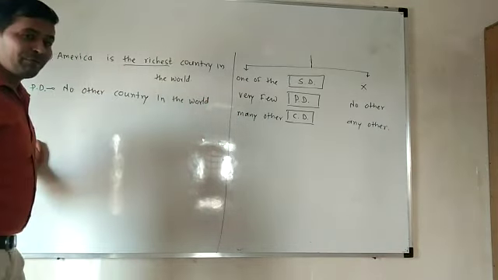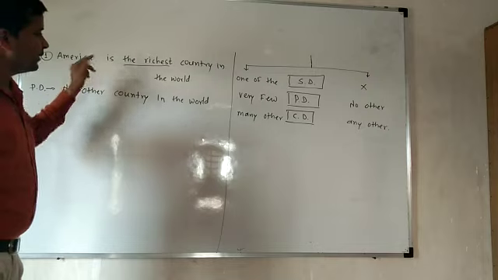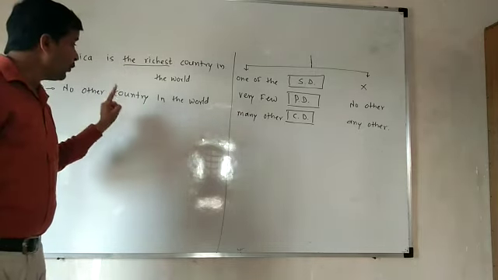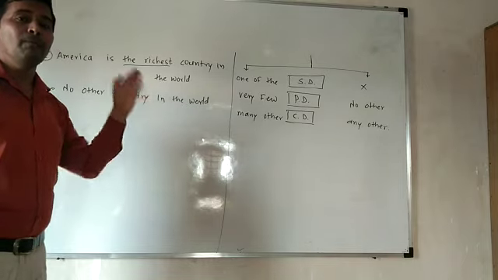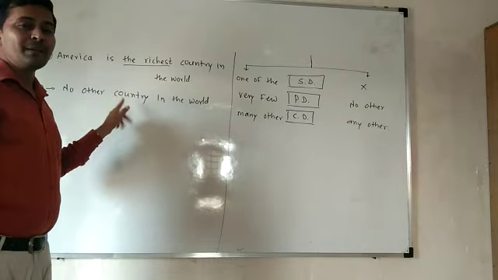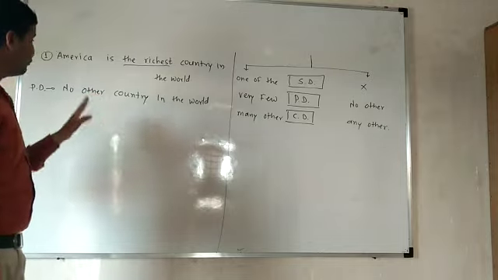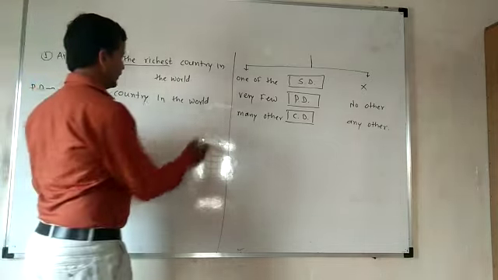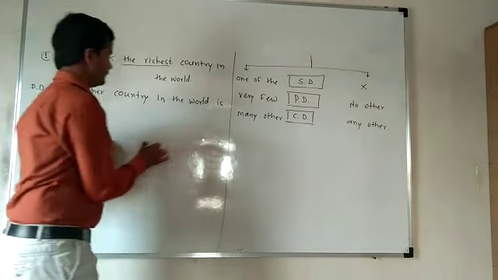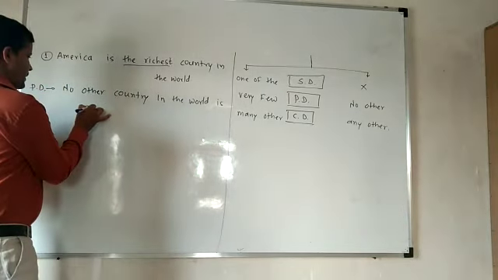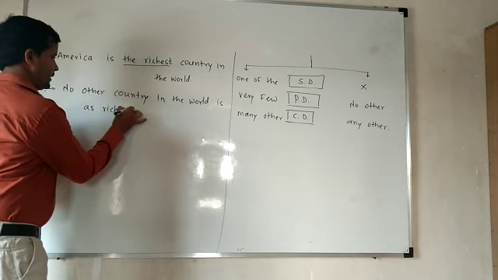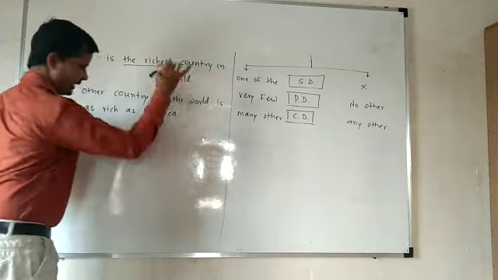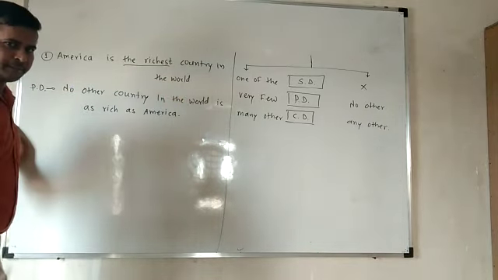In that example, we converted "is" into "are" because the noun form was becoming plural there. Here it remains singular. That's why we have to keep "is" as it is. No other country in the world is as rich as America. This is your answer.